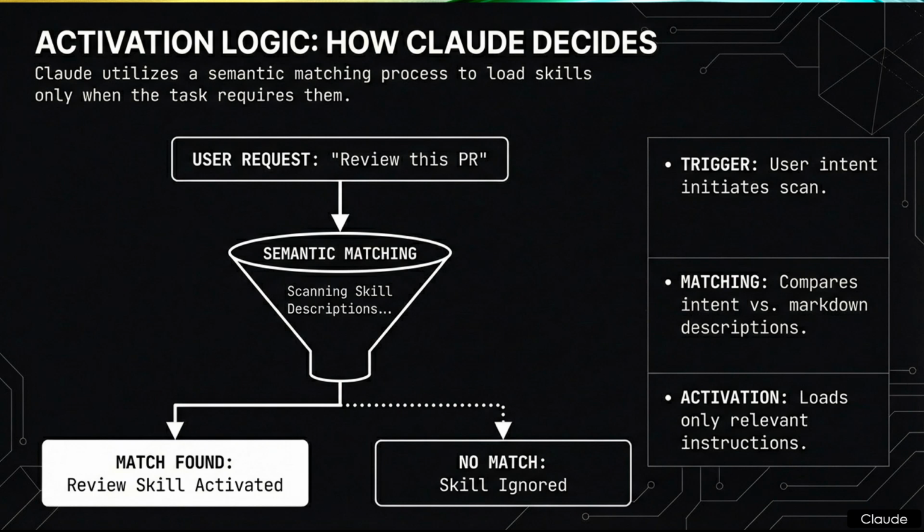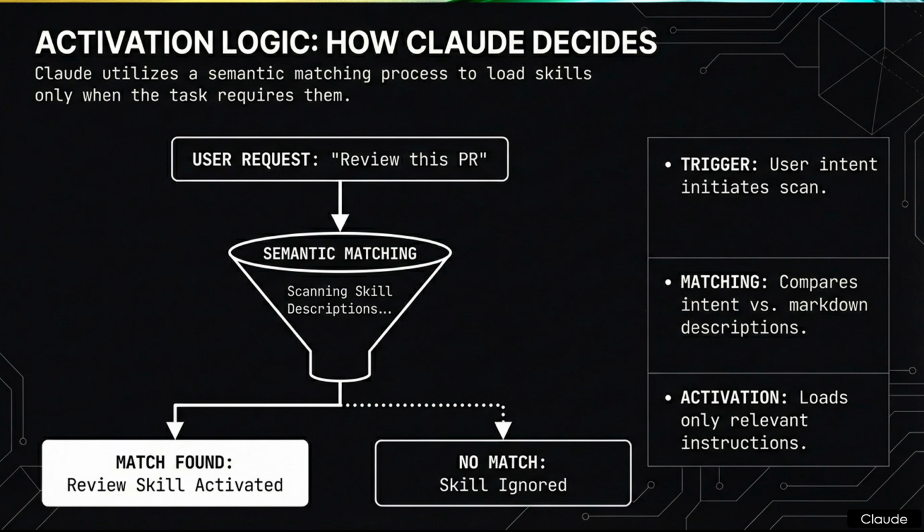The data details a step-by-step logic flow for this activation process. It begins with a trigger, which is initiated by user intent. The example provided is the simple request, review this PR. Which immediately initiates a system-level scan behind the scenes. Correct. The next phase is matching.